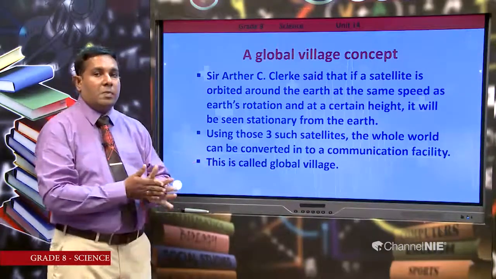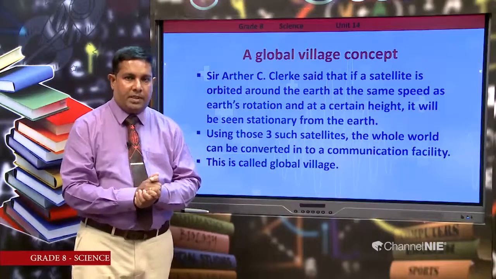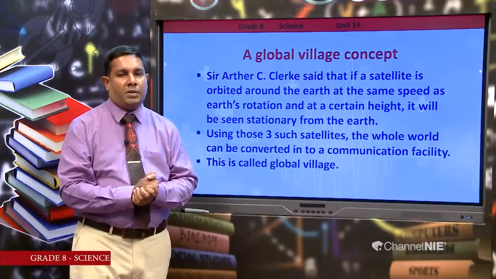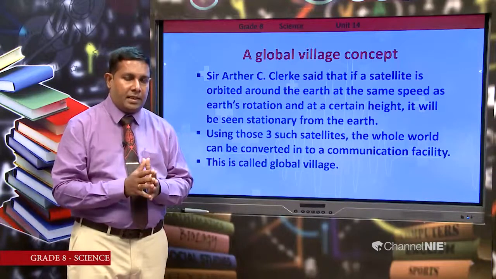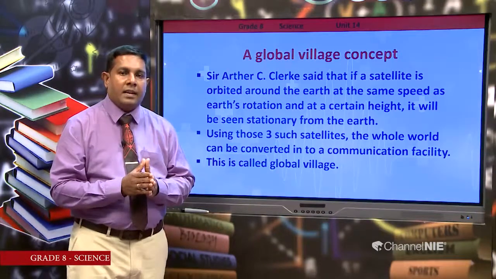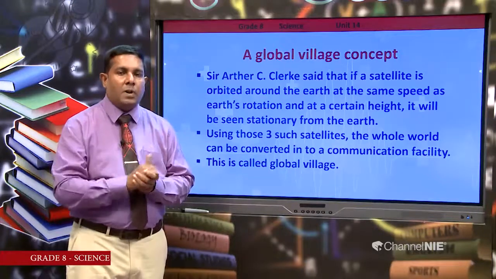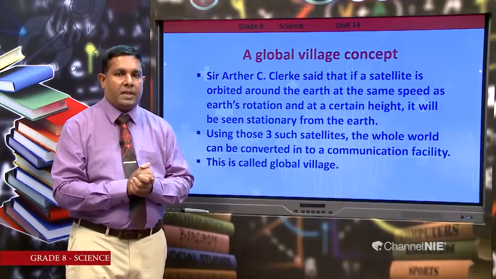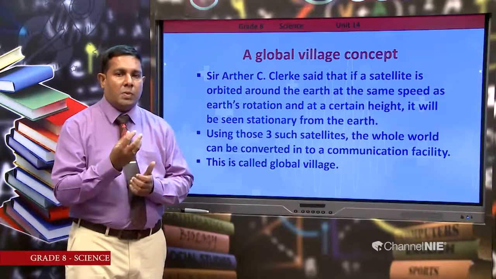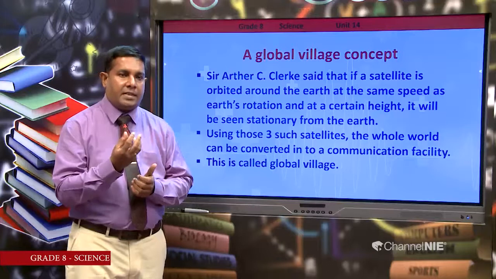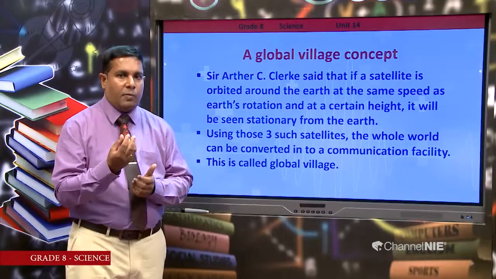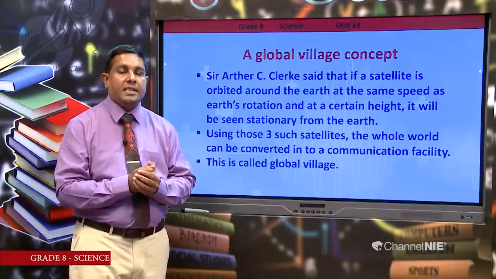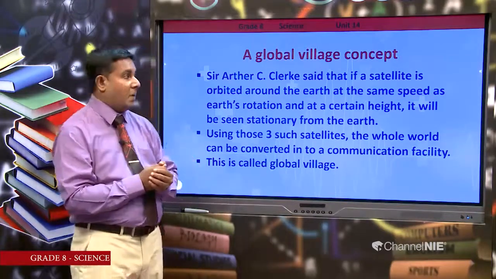Then the global village concept. This is another very huge achievement of mankind. Now, with the development of science and technology, we can communicate throughout the earth globe without any problem because of these communication satellites, and this is called the global village concept. Let's see in detail what this global village concept is.